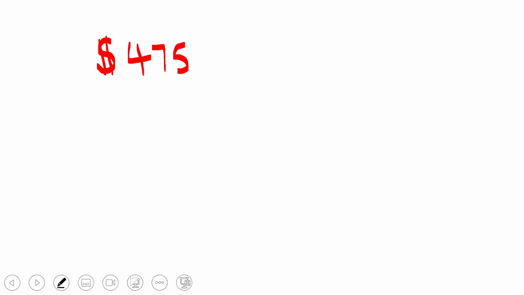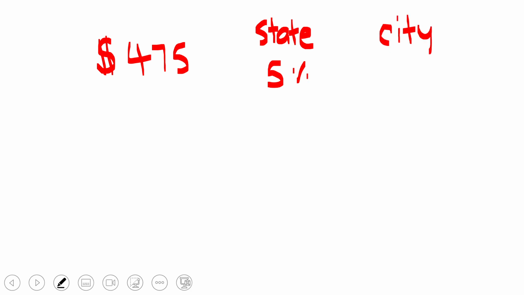All right, another example. If you have the total cost of a computer, you're buying a fancy monitor for your computer maybe, or something like that, as an accessory, and it costs $475, and the sales tax is 5% for the state sales tax, but the city sales tax locally is 1.5%.